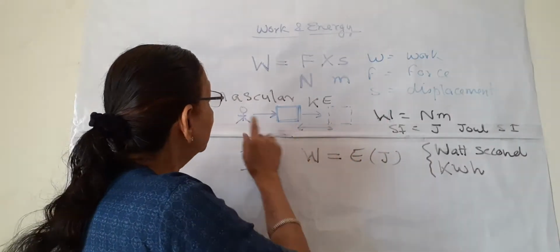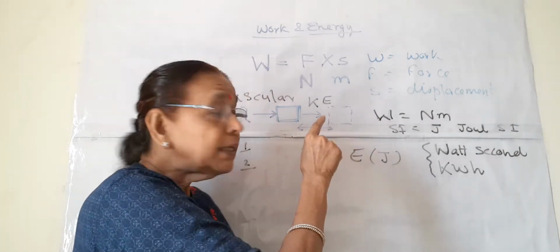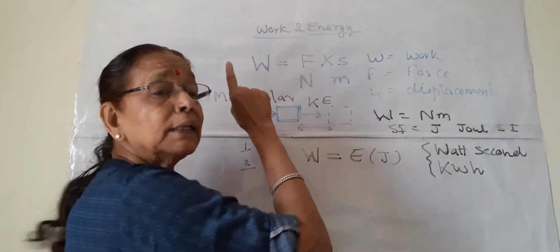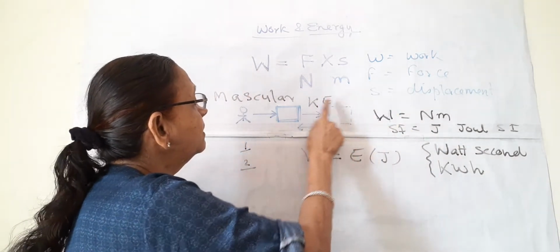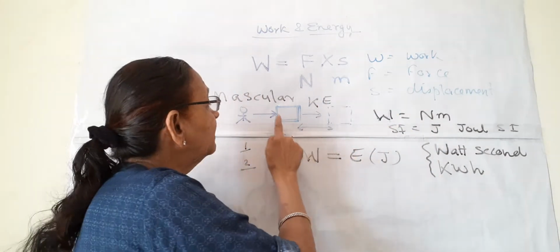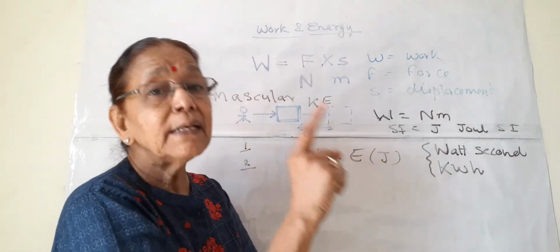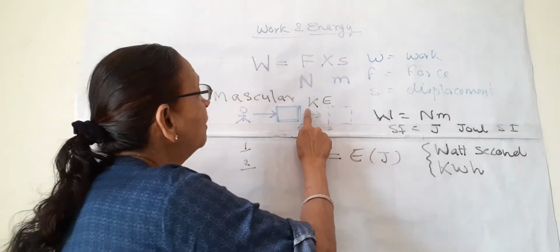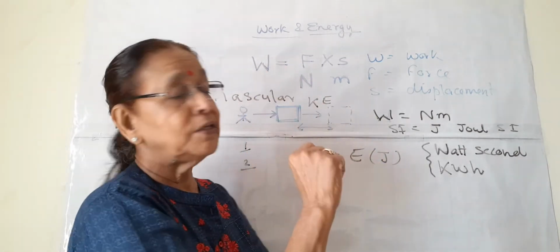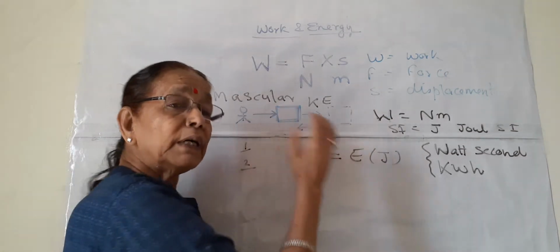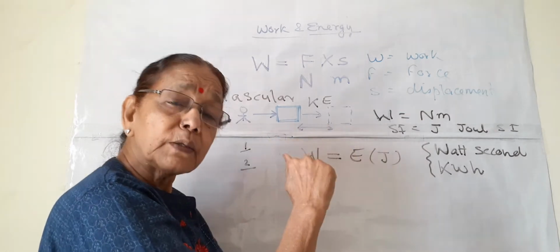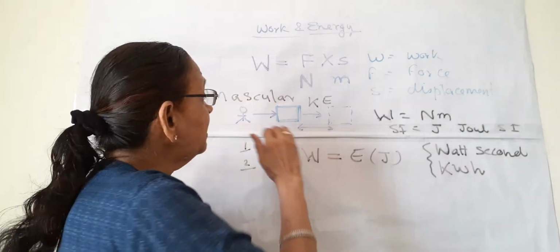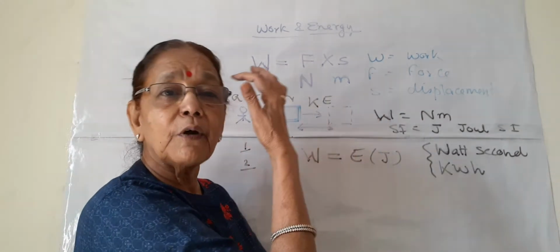So in this case, this boy loses his muscular energy. This muscular energy is transformed into kinetic energy of this box, and this box gains some energy in the form of kinetic energy. So always when work is done, there is gain and loss of energy and transformation of energy.